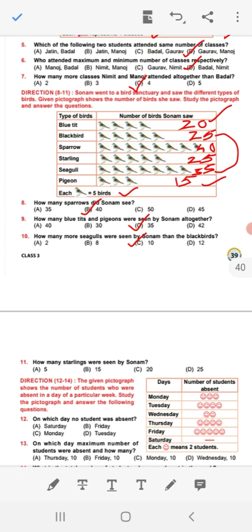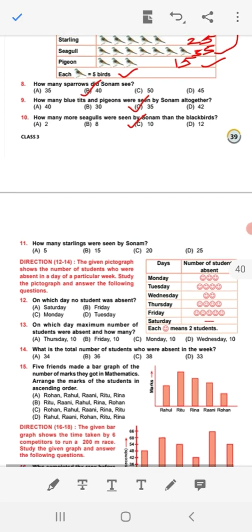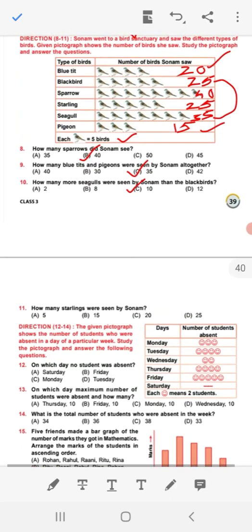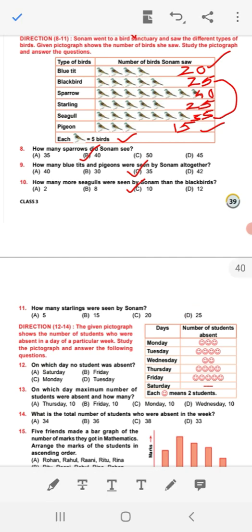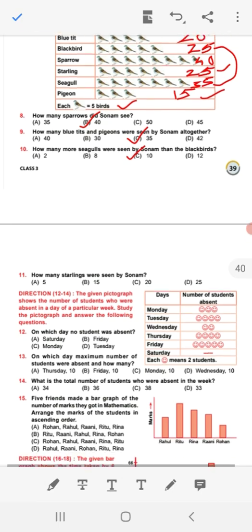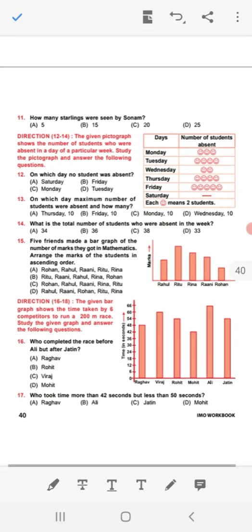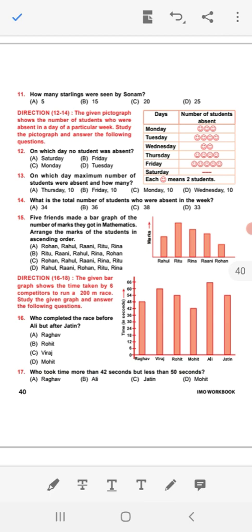Okay. Now similar type of question is given here. Pass to the question number 11 on the same topic. How many starling were seen by Sonam? Starling. How many starling? See here 25. Option D is correct here. Now same type of pictograph is given for direction 12 to 14. I am leaving this. Also now pass to the question number 15.